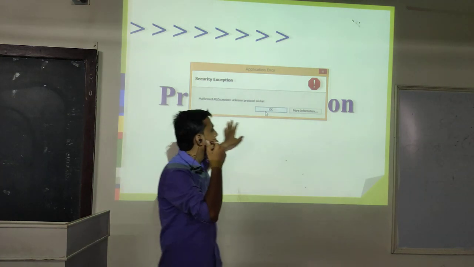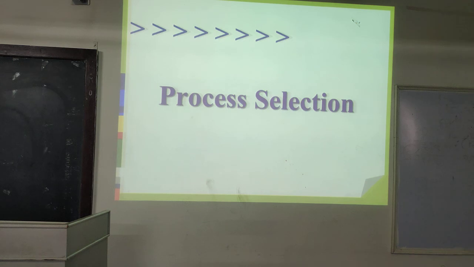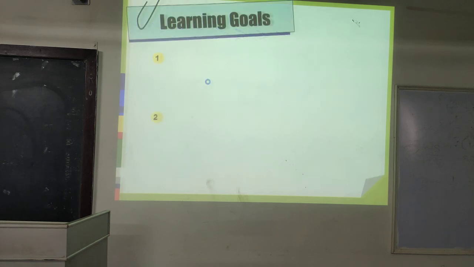So out of that we have to select any one process, because we cannot implement every process in our organization. That's why in this module we have to learn converting the raw material into the finished goods, but how, with which techniques we should adopt, and why we are adopting the particular technique.